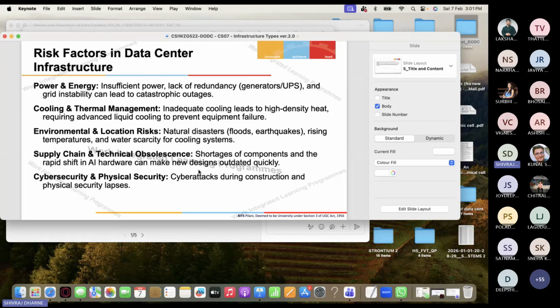Okay, and for any data center you have, if somebody asks you what the risk factors in data centers are: save the energy cost, have the best cooling and thermal management. You have the environmental and location risk. That means if there is a flood or earthquake, you need to make sure that your data center system is uninterrupted, right?